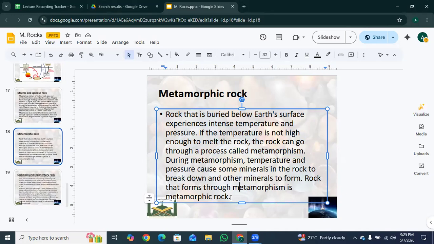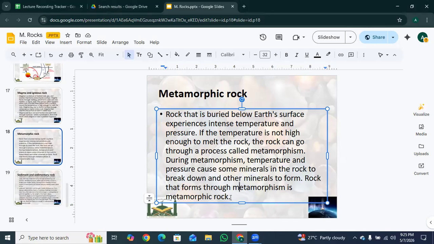So basically, we were talking about intense heat and intense pressure. Intense heat means it gets very hot, but not hot enough to melt the rock into liquid. Whereas intense pressure is the weight of everything above pushing down on the rock. Think of this like baking a cake. You take ingredients like old rocks, add heat and pressure, and they change into something totally new. Old minerals inside the rock break down, new minerals form in their place, and this transformation process is called metamorphism.